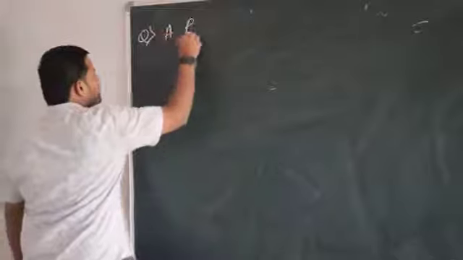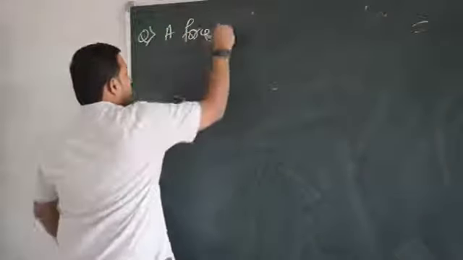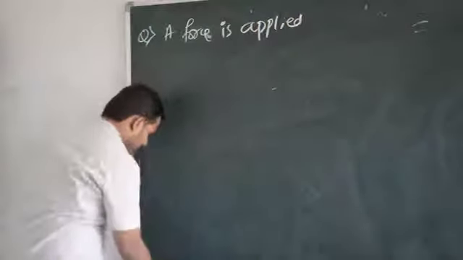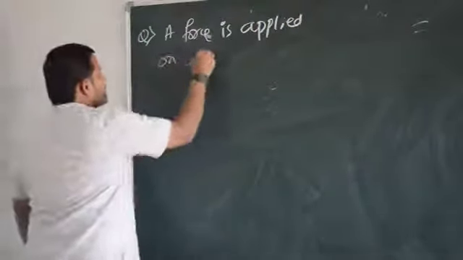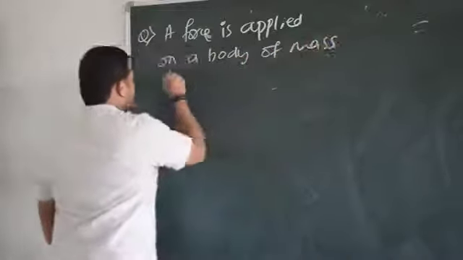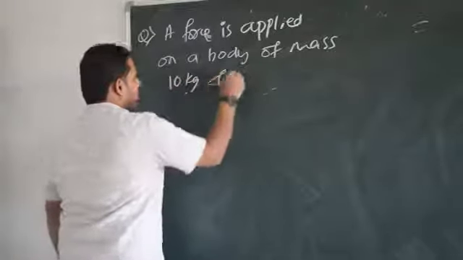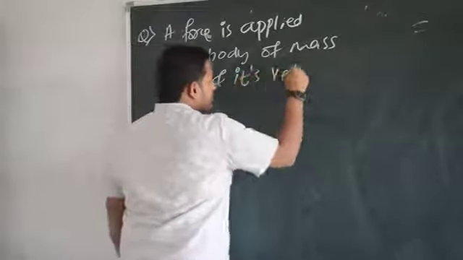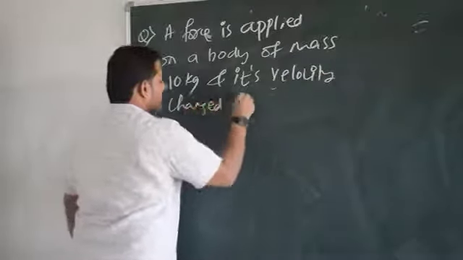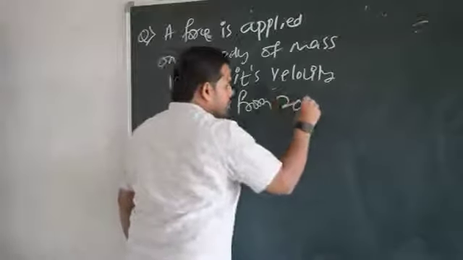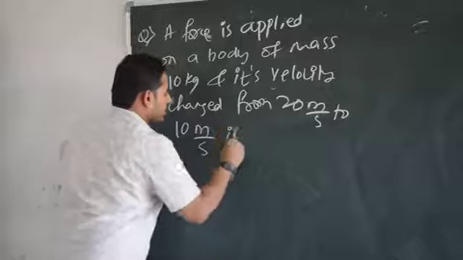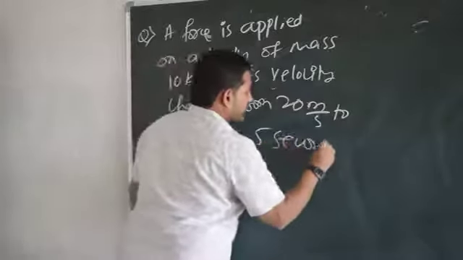A force is applied on a body of mass 10 kg, and its velocity changed from 20 meter per second to 10 meter per second in 5 seconds.